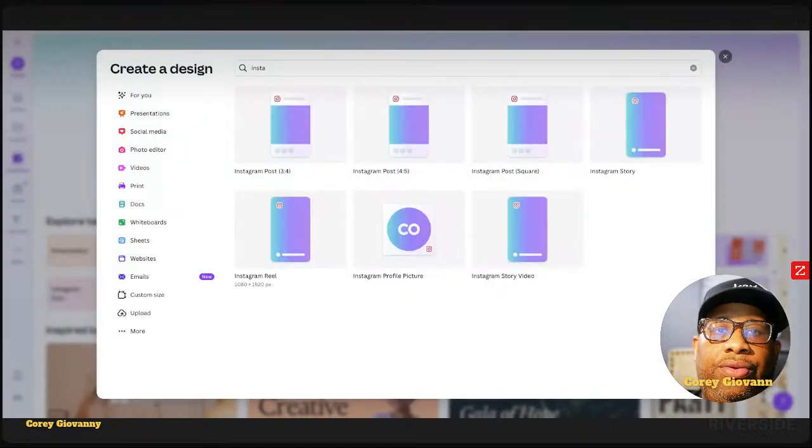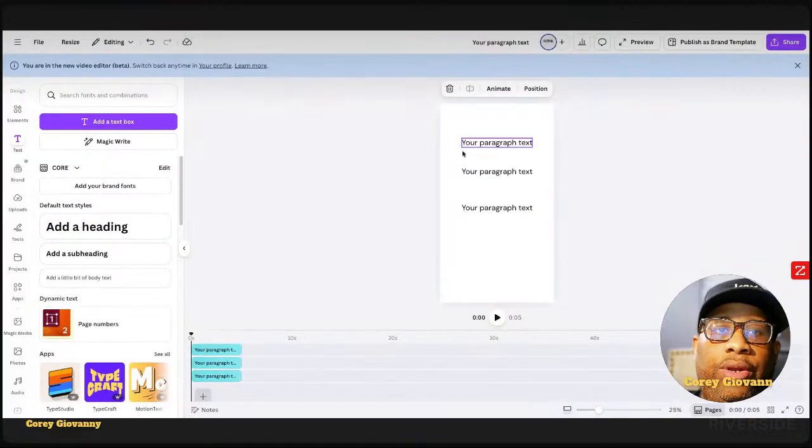Remember, we'll go to Canva. We want to do Instagram Reels. And then we want to go here. This is where we go ahead and select a text box, and then we just go ahead and copy the text box.